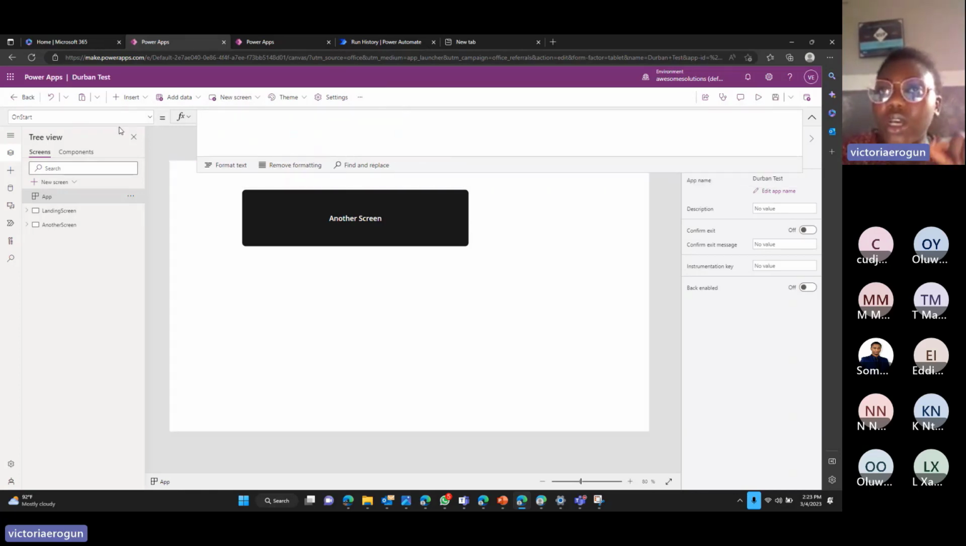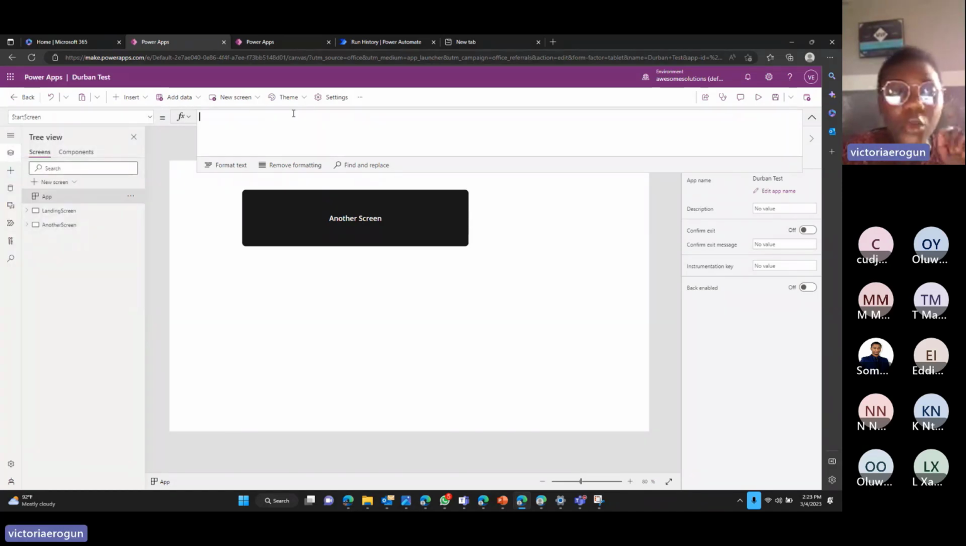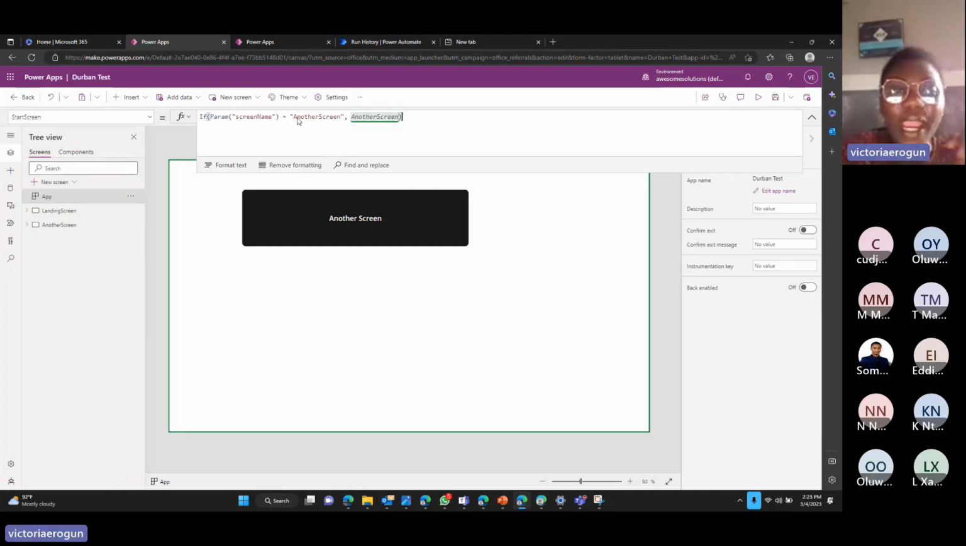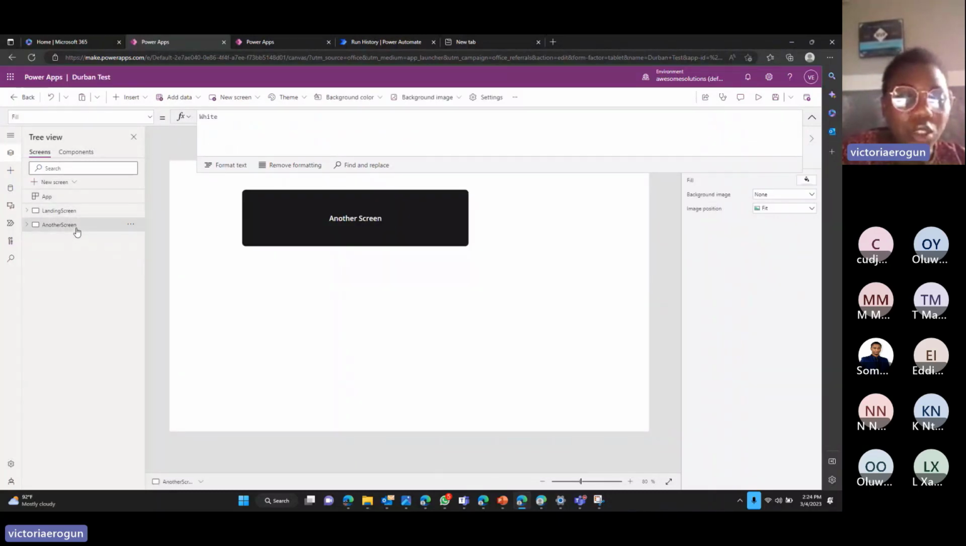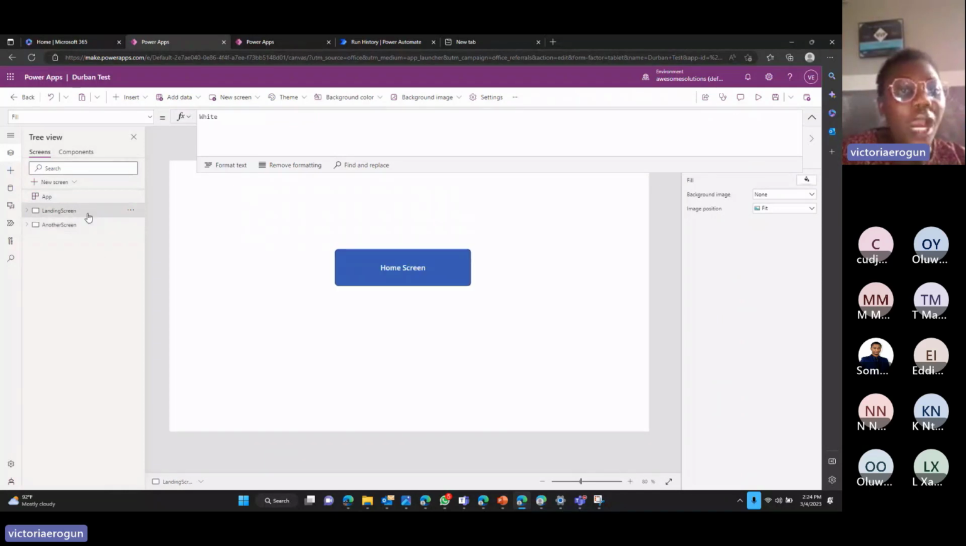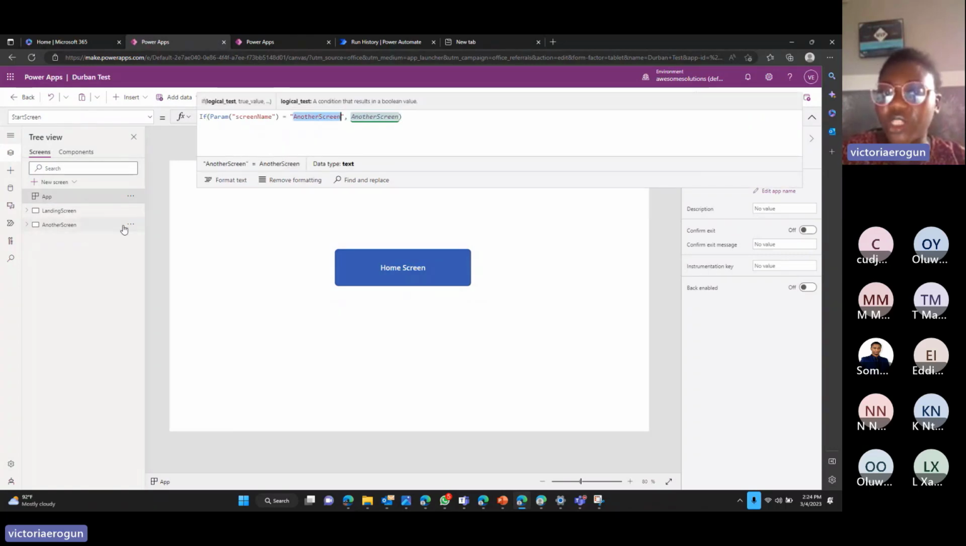There's a function called start screen. And this is simply telling your application where you want it to go to. What should be the start screen when somebody launches this application? The default start screen, if you don't add anything, is this first screen, the landing screen. We can have so many screens on our application, but when you add this function, this line of expression on your start screen, you're simply saying if this screen name is equal to another screen, then go to another screen. Otherwise, it will take you to the default screen.